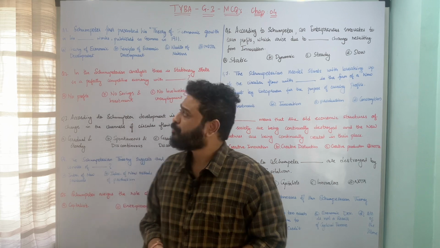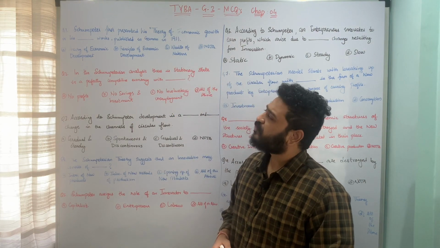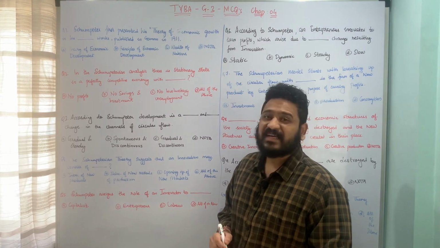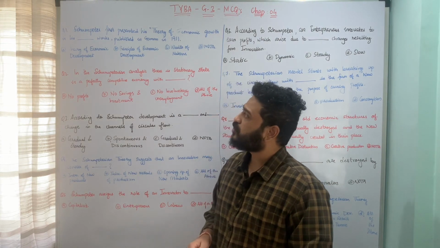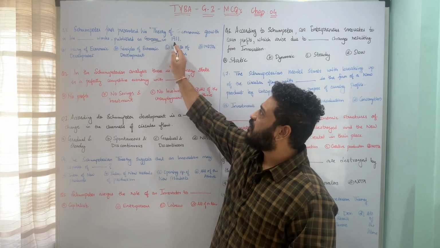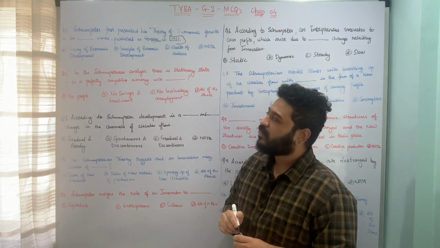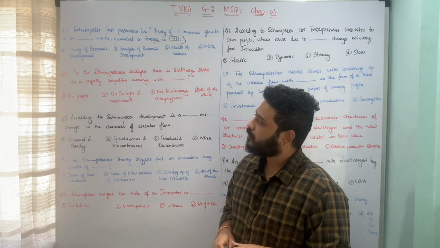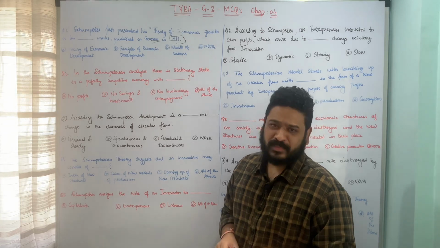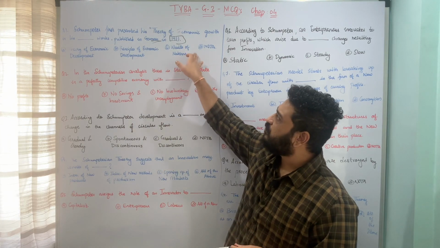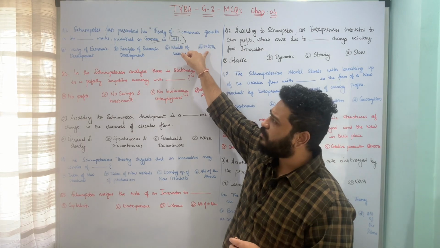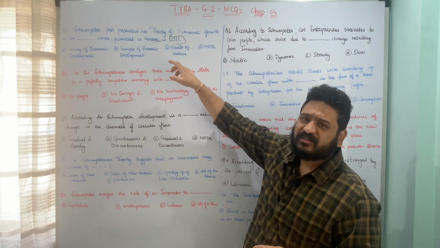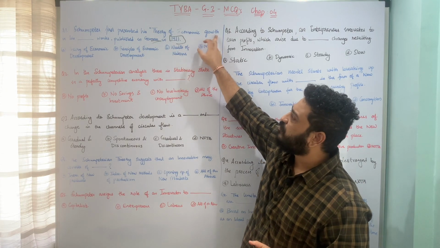So let's get started. The first question is: Schumpeter first presented his theory of economic growth in his dash works, published in German language in the year 1911. What was the name of the book? Whether it was A, Theory of Economic Development, B, Principles of Economic Development, C, Wealth of Nations, or D, none of the above. That means we have to identify the book in which Schumpeter first presented his theory of economic growth.